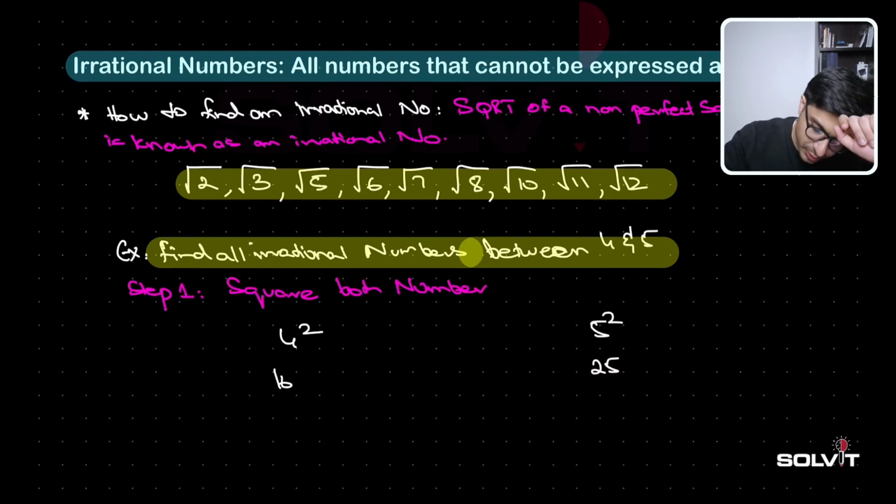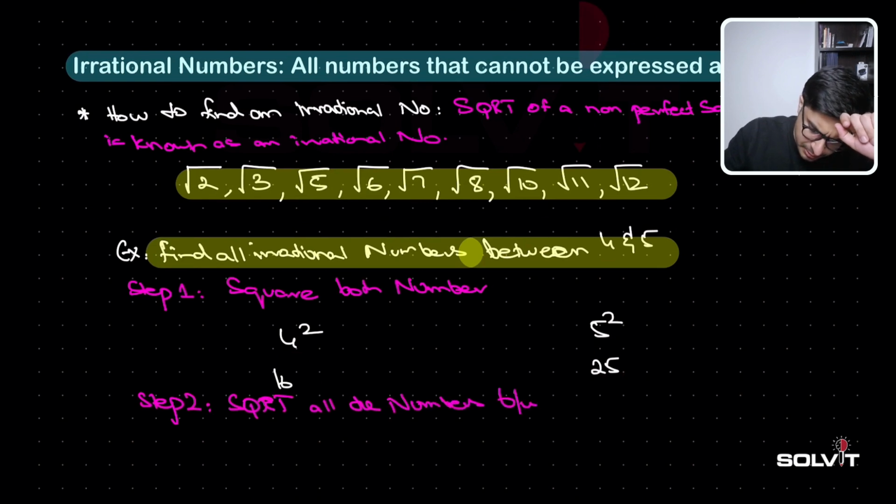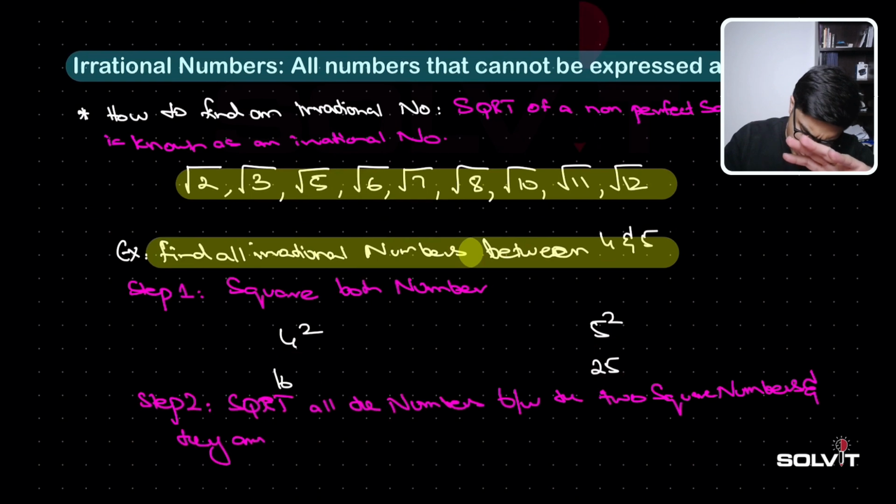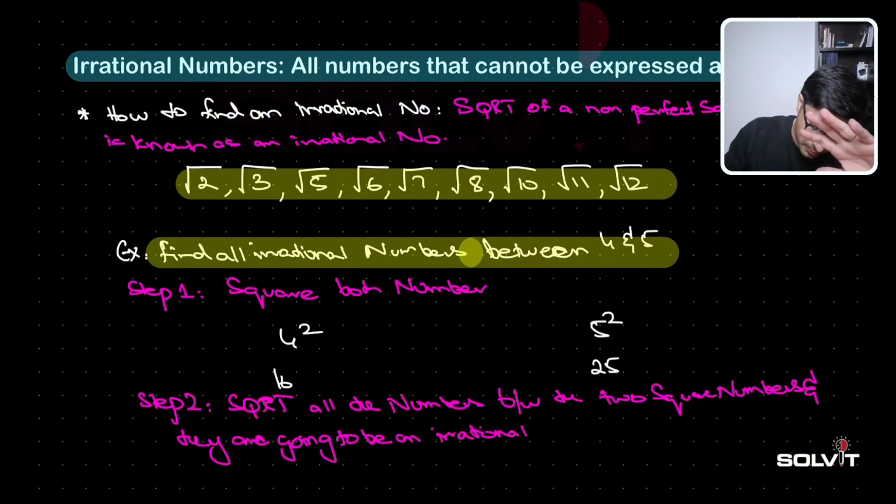Step number 2 is to square root all the numbers between the two square numbers, and they are going to be irrational numbers, right? So guys, this is how it is going to be worked out.